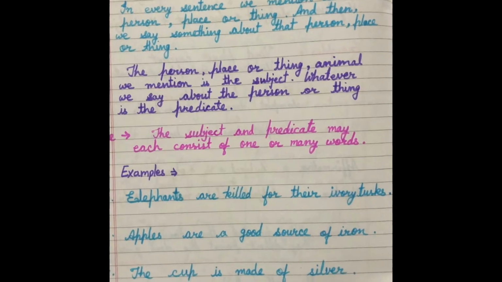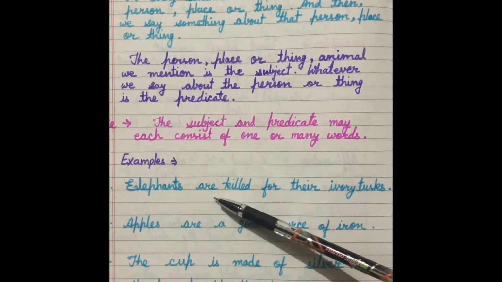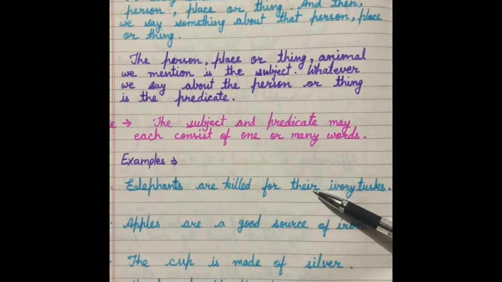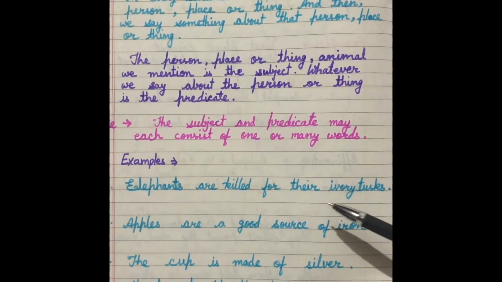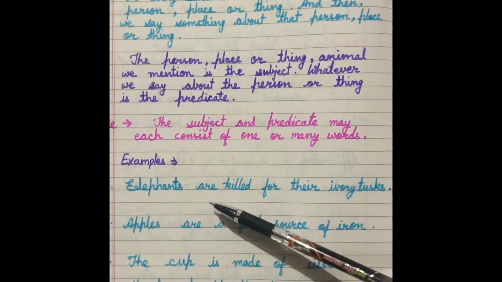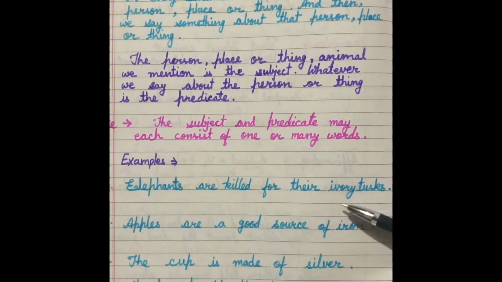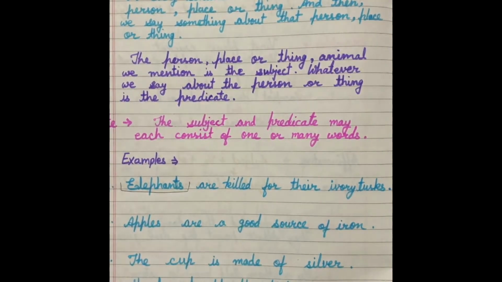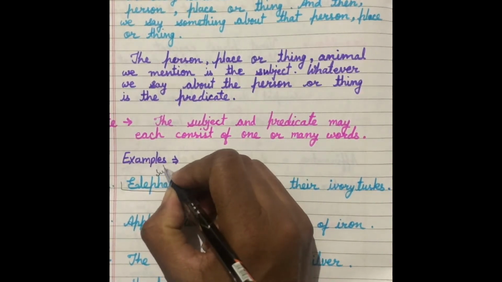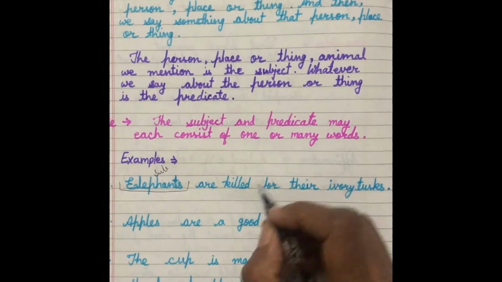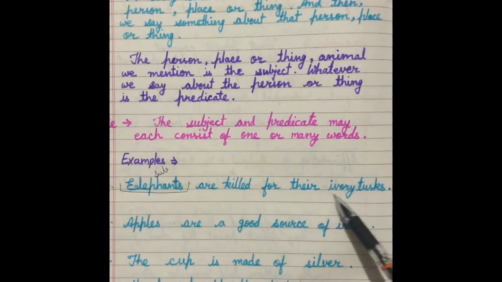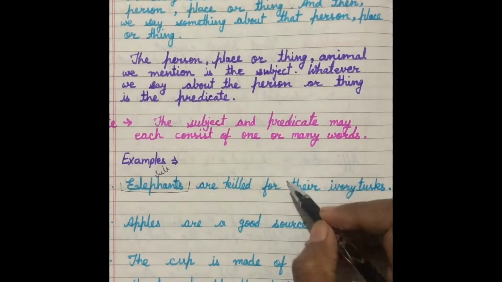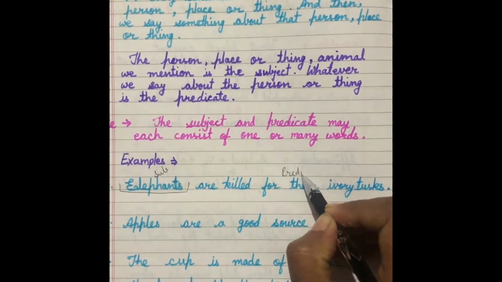Let's see some examples. Elephants are killed for their ivory tusks. जो एलिफेंट्स हैं उन्हें उनके जो टस्क होते हैं, जो दांत होते हैं यूजफुल, उनके लिए मारा जाता है. In the sentence we mention elephants, so this is the subject of the sentence, and the remaining part that we are talking about, are killed for their ivory tusks, is the predicate of the sentence.